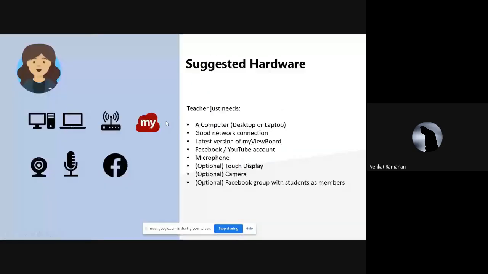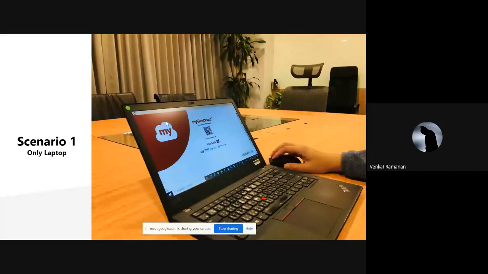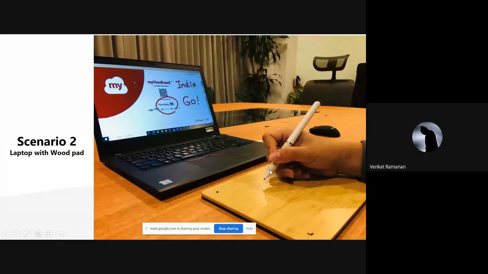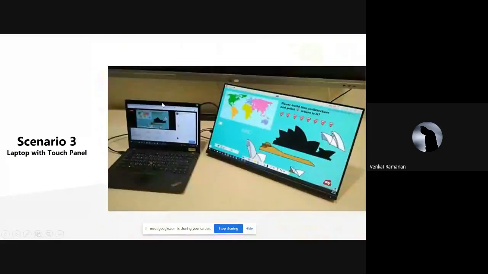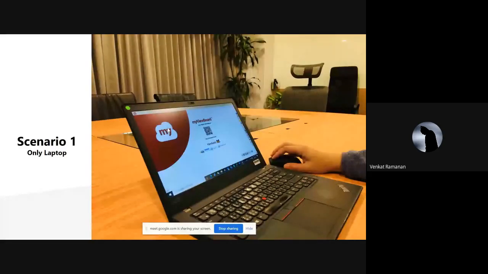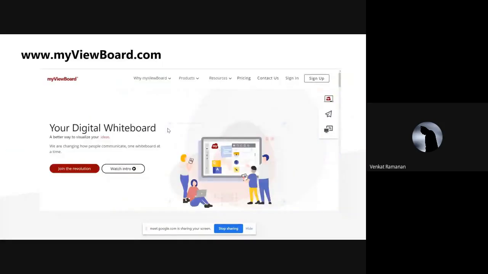One is you can either just use your laptop like this, or if you have a scratch pad or wood pad, you can use that as a writing pad, and then it gets synchronized with your laptop. And the third one is a dual scenario where this touch screen is the one which you will be sharing with the students, and you can refer to all the curriculum from your main laptop. So these are the three different scenarios. Ideally, most of us will have only a laptop. So that's all you need is the My Viewboard software.